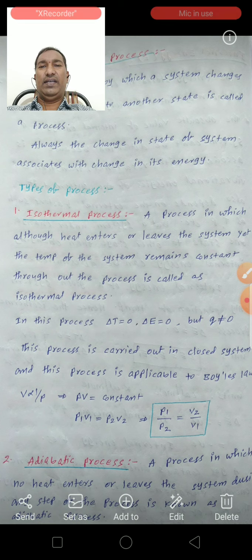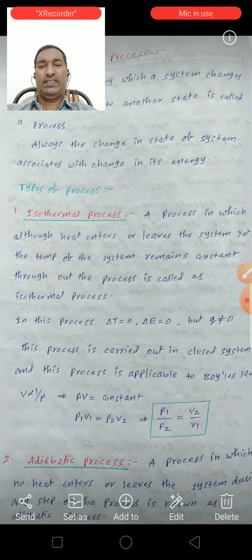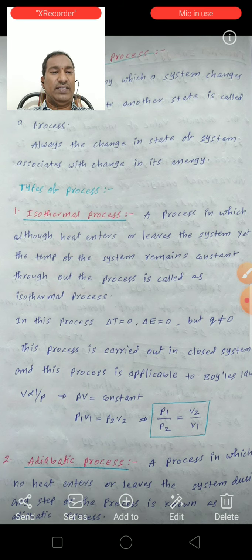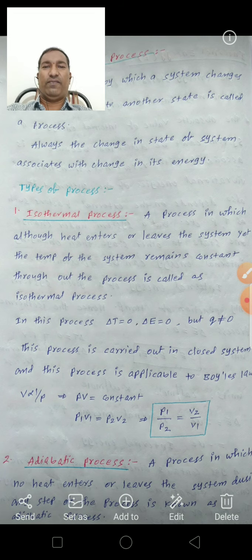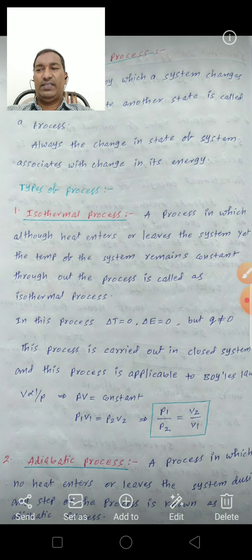Types of process. There are 5 types of process: isothermal process, adiabatic process, isobaric process, isochoric process, and cyclic process. Let us see the definition of these processes. First one is the isothermal process.